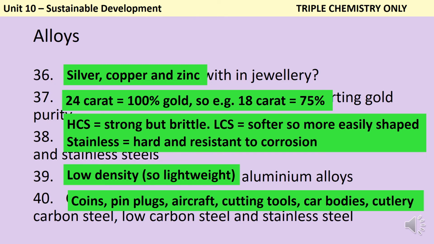Low carbon steel is used for making car bodies because it's softer, it's more malleable, it's easier to shape into the shape of the car. And stainless steel is used for making cutlery because it's less likely to corrode when it comes into contact with the acids in the food and things like that.